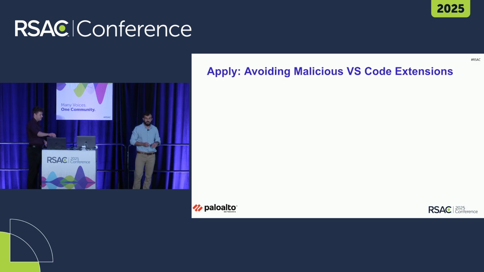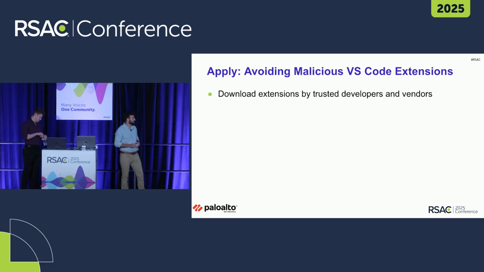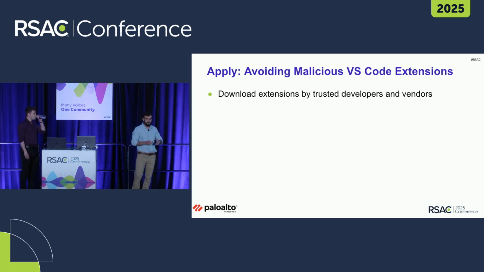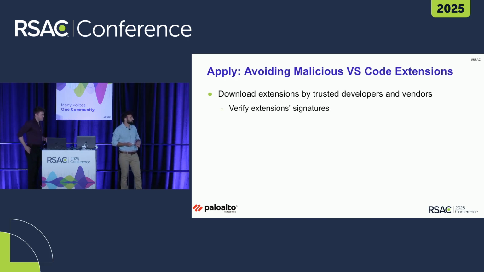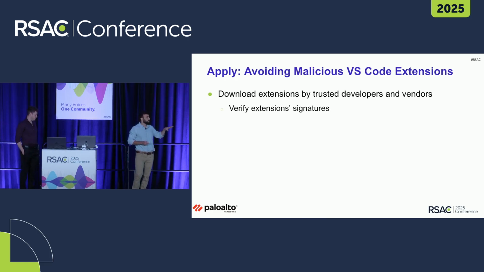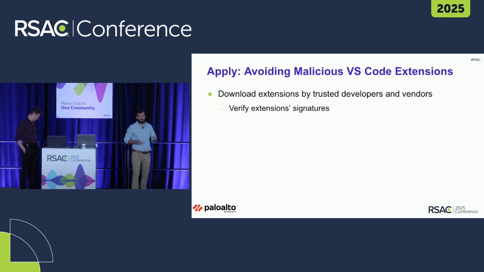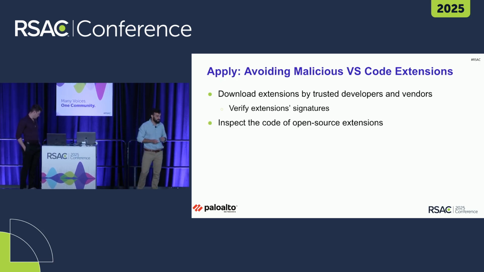Now, how do we avoid, or at least try to avoid, all of these malicious extensions? First of all, of course, download extensions by trusted developers, by trusted vendors. You can go to the developer's page and see that you were not misled by, I don't know, a familiar icon or familiar name, and you're in fact downloading the extension that you intended to. Also, there's a built-in feature to enable only signed extensions, so leave that on.